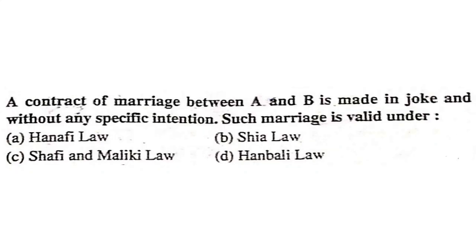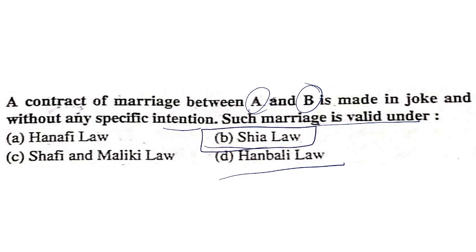A contract of marriage between A and B is made in joke and without any specific intention. Such marriage is valid under Hanafi law, Shia law, Shafi and Maliki law, or Hanbali law? That is, this is under Shia law. Made in joke and without any specific intention, such marriage is valid under Shia law.